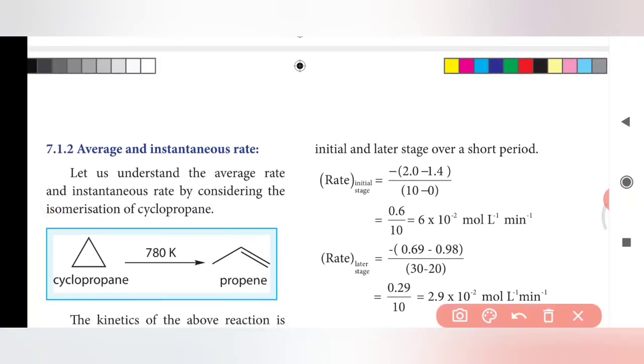Initial and later stage. Initial is nothing but a starting stage before the reaction is started. Rate equals minus, 2.0 minus 1.4.